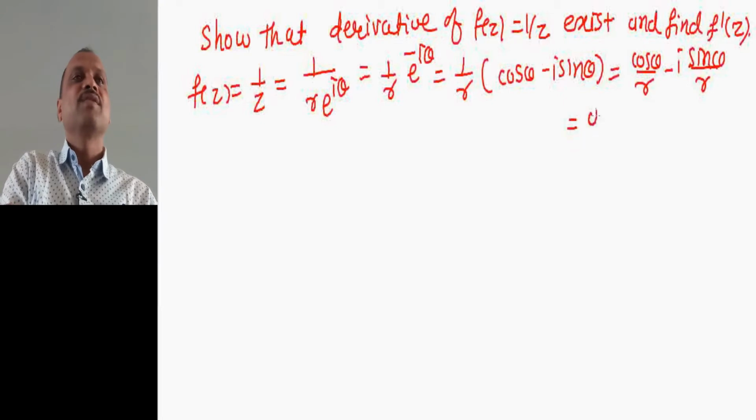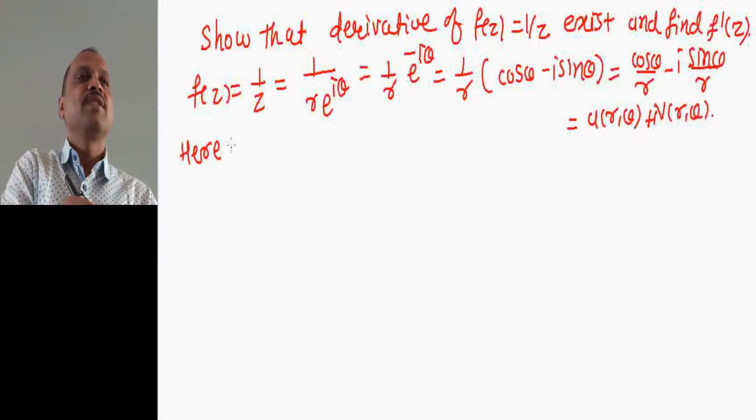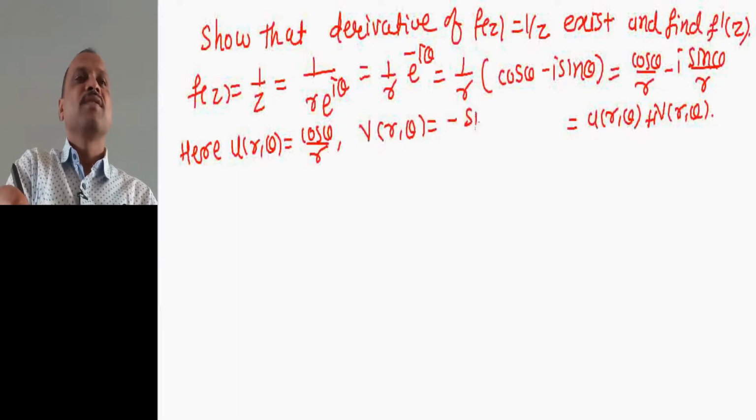Let us compare this with u of r comma theta plus I into v of r comma theta. Here we get u of r comma theta equal to cos theta divided by r, and v of r comma theta equal to minus sin theta divided by r.